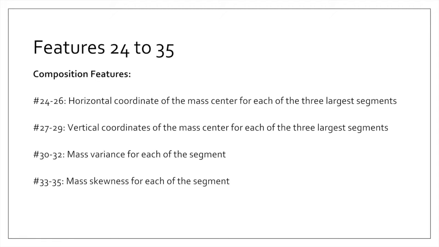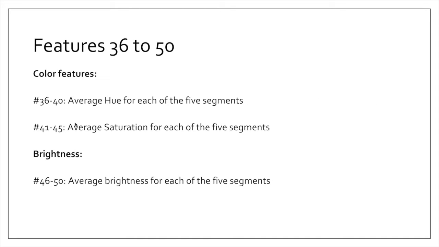Features 30 to 35 are the values that relate to the variance and skewness of the mass centers for each of the largest segments. After we have successfully separated the image into 5 segments and chosen the 3 largest of them, we can retrieve average hue, saturation, and brightness or value in HSV parameters for the 5 largest segments. We have not mentioned yet that all of the features that we have just presented are normalized and fall from 0 to 1.